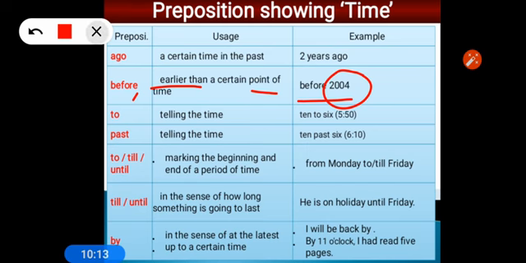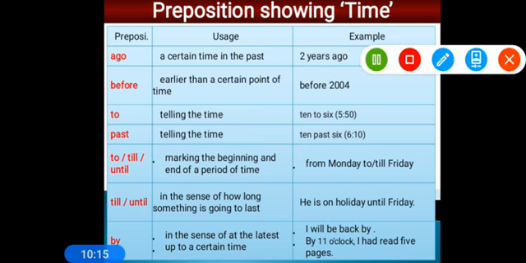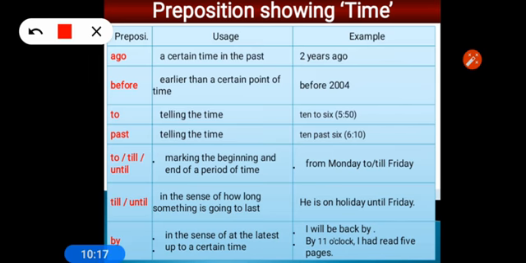Okay, now next one is quite different. Try to understand. We are studying prepositions showing time. So to and past, carefully listen, then you will understand easily, and if you miss that chance you will not understand. To is used to tell how many minutes are left to the next hour.